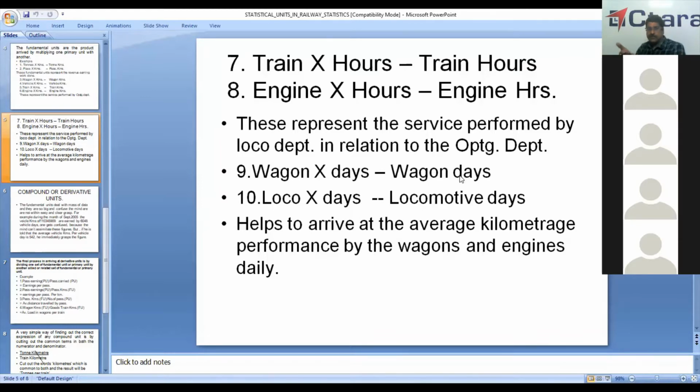So it's similar for locos. Number of locos, that is how many locos I am having and how many locos I am sending to other railways and how many locos I am receiving. I will calculate that for all the 30 days in a month, 1, 2, 3, and then divide by 30.